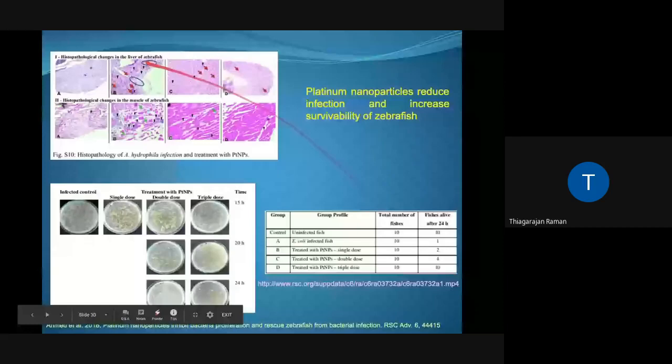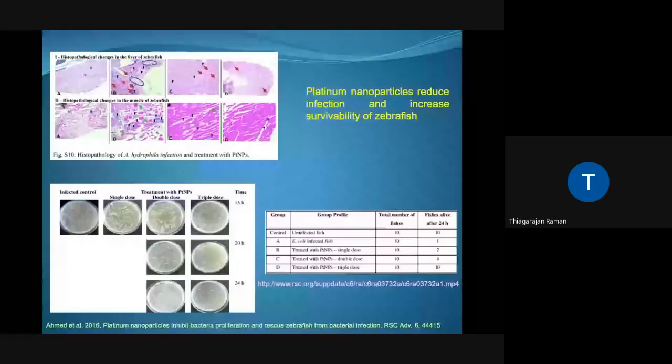To substantiate this, we did histopathology of the liver as well as the muscle tissue of the zebrafish. Please note the infection was done intramuscularly, but subsequently the infection spreads to most of the body. So we took liver and muscle tissue of zebrafish for our histological analysis. As you can see in the liver as well as the muscle of the zebrafish, this is the infected group. You can see a lot of necrotic changes, which suggests the establishment of colonization as well as infection in the zebrafish.